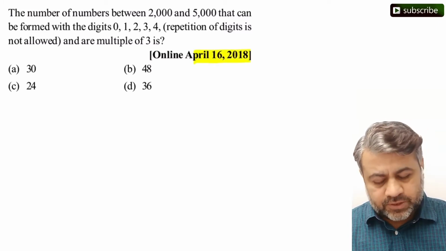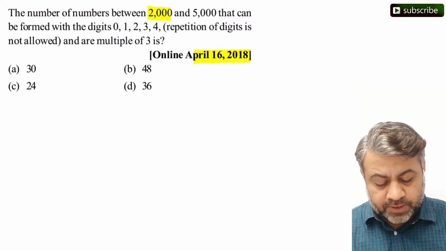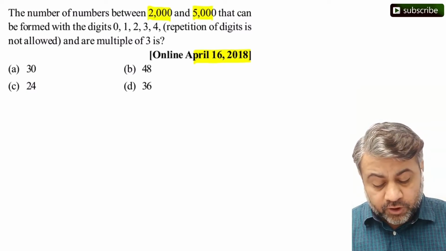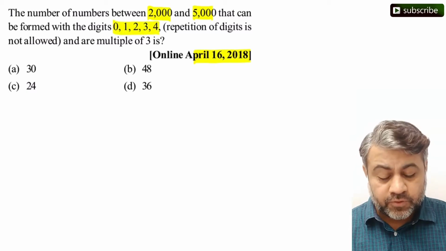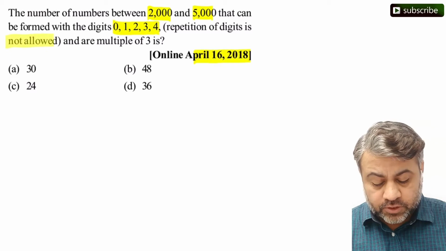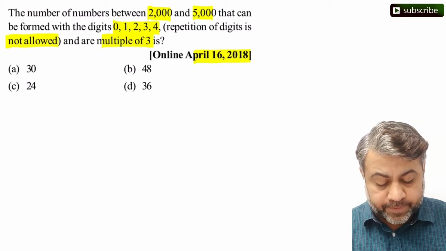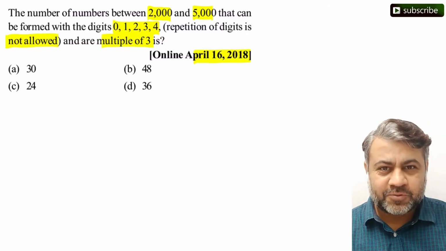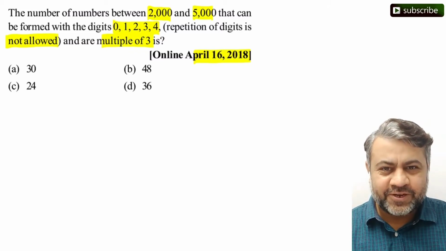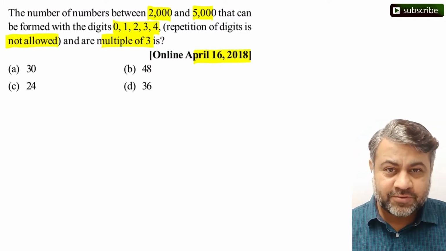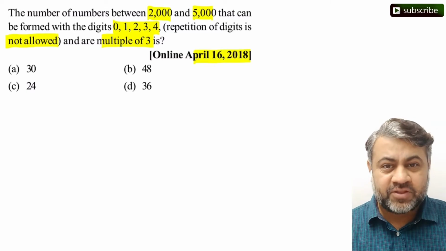The question says: the number of numbers between 2000 and 5000 that can be formed using 0, 1, 2, 3, 4, where repetition of digits is not allowed and the number so formed is a multiple of 3. A lot of small information. We need to understand this very nicely. First, we need a number between 2000 and 5000, and the number must be divisible by 3.